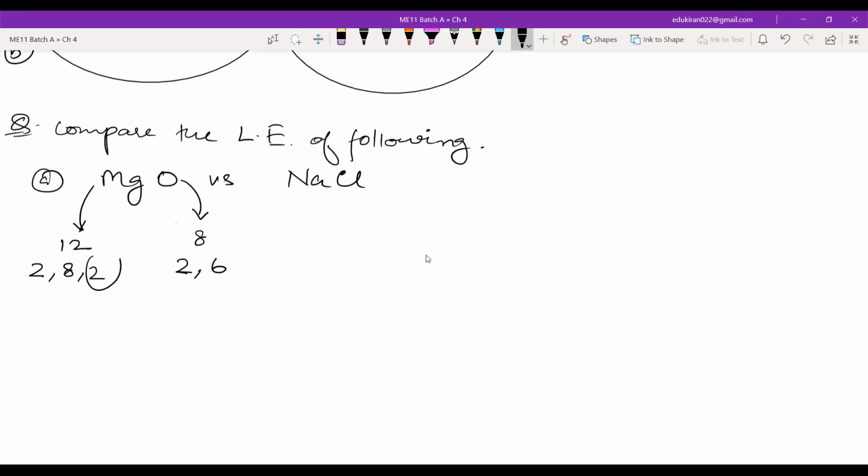Now, magnesium can give 2 electrons to oxygen. Magnesium will also be 2, 8. Oxygen will also be 2, 8, right? So if it has given 2 electrons, that means it will be Mg2 plus.